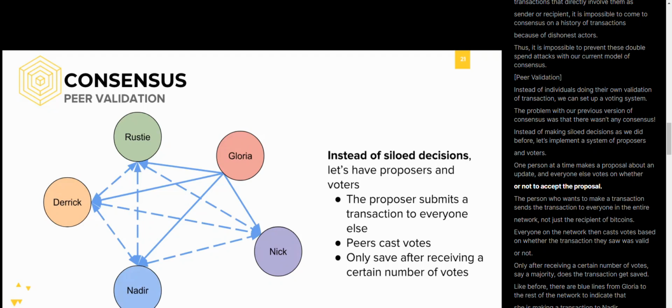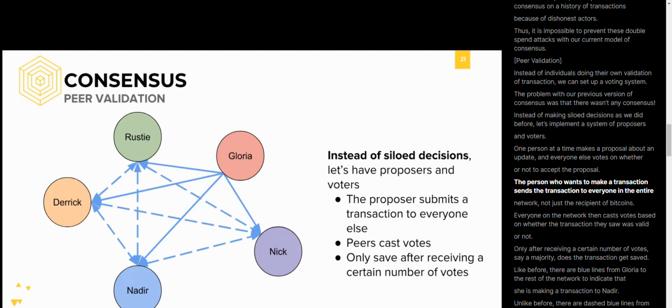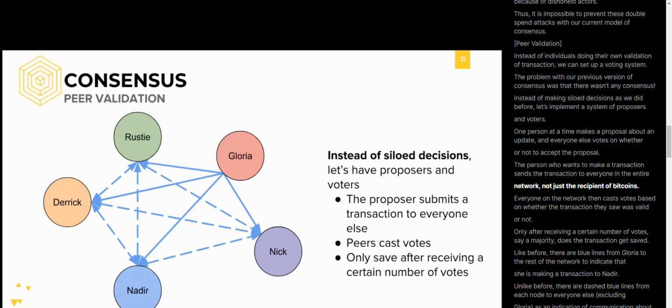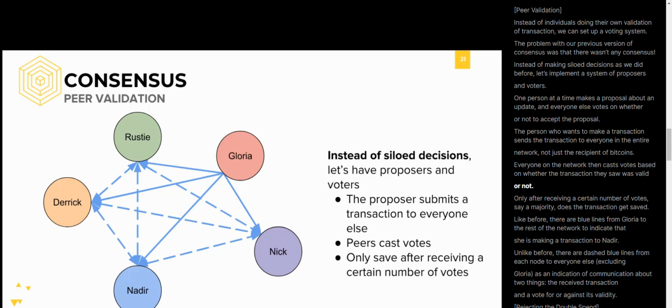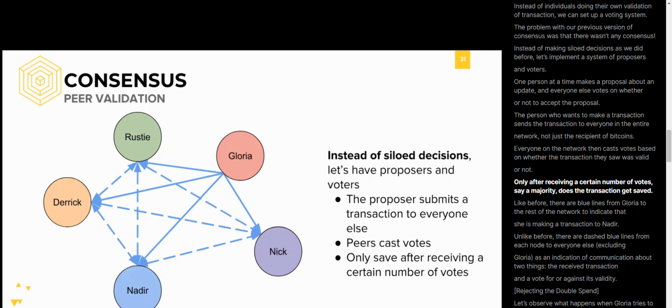accept the proposal. The person who wants to make a transaction sends the transaction to everyone else in the entire network, not just the recipient of Bitcoins. Everyone on the network then casts votes based on whether the transaction they saw was valid or not. Only after receiving a certain number of votes, say a majority, does the transaction get saved.